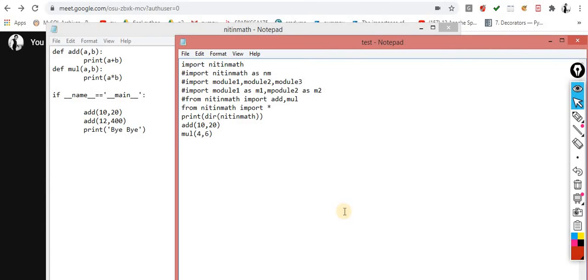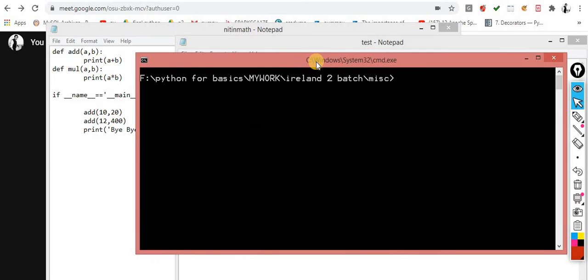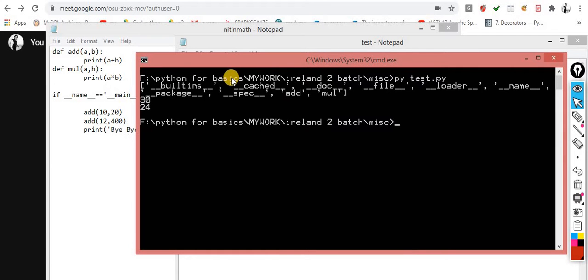Okay, so now it will work. Now it shows automatically the special variables generated by Python itself. These are the special variables: built-ins, cache, doc, file, loader, and name. This one is the important one, but the rest of the things are for memory consumption. And this one is the doc string. If you want to assign some kind of doc string, I will show you the uses of this as well.